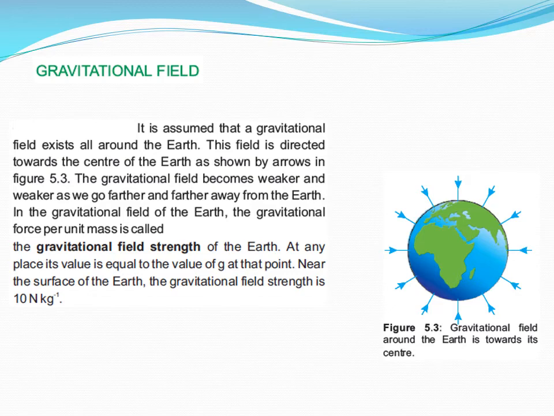The gravitational field becomes weaker and weaker as we go further and further away from the Earth. In the gravitational field of the Earth, the gravitational force per unit mass is called the gravitational field strength of the Earth. Dear students, this point is to be noted: gravitational field strength. At any place, its value is equal to the value of g at that point. Near the surface of Earth, the gravitational field strength is 10 newton per kilogram.